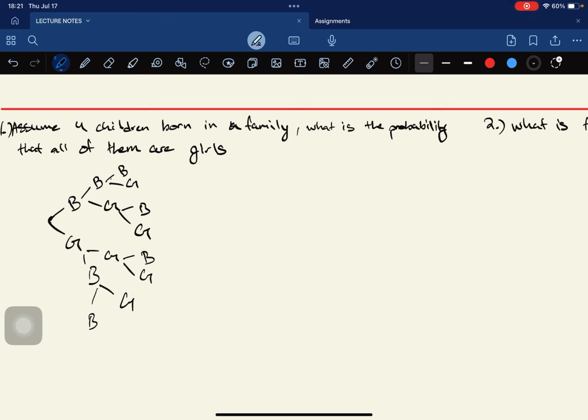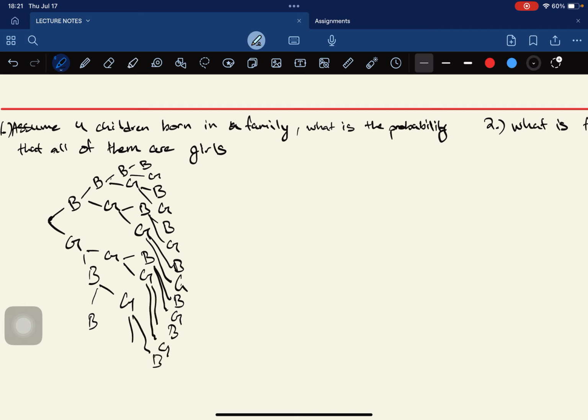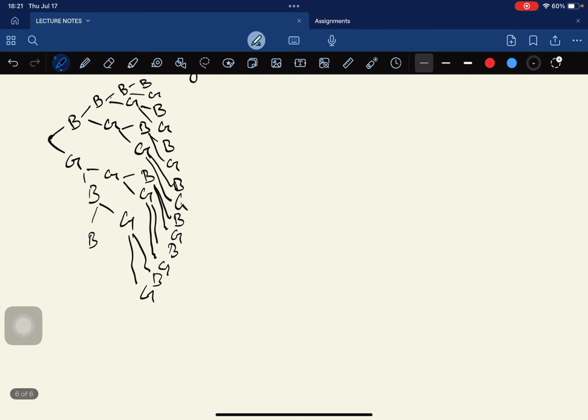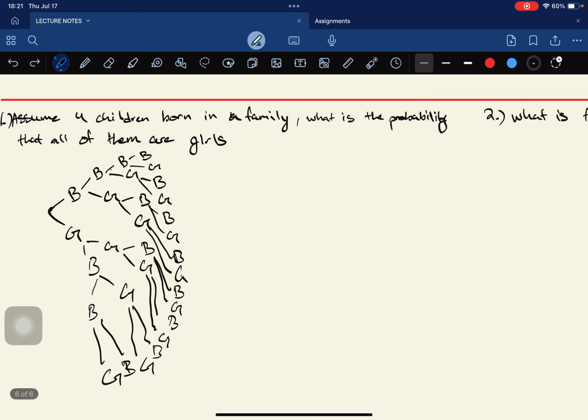So now the fourth generation, these are the chances they can get. Boy, girl, boy, girl, boy, girl. I'm sorry, this is so bad, but I'm pretty sure you'll get the point. Boy, girl, boy, girl. I'm pretty sure this is 16 of them. Yeah, 16 of that.